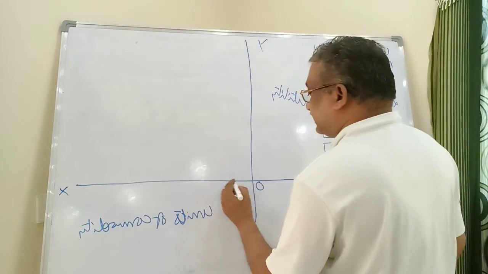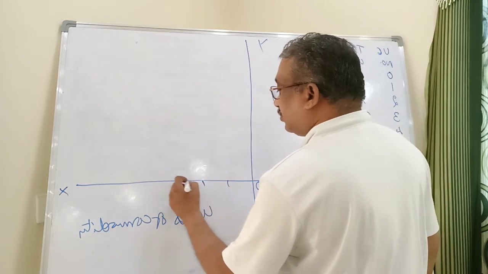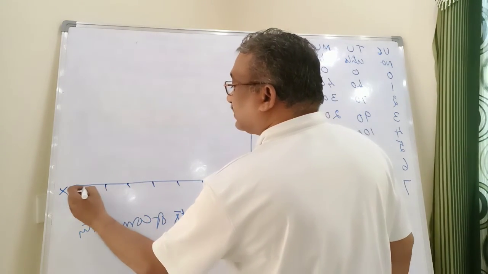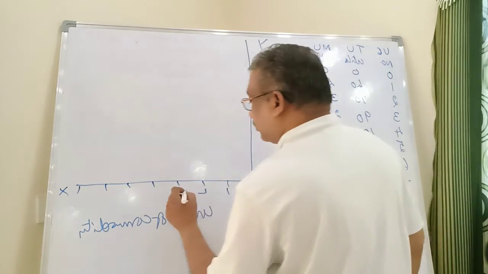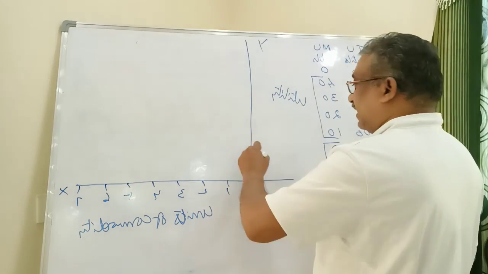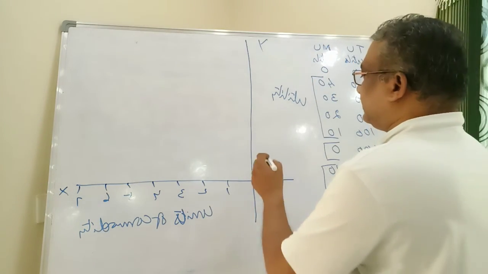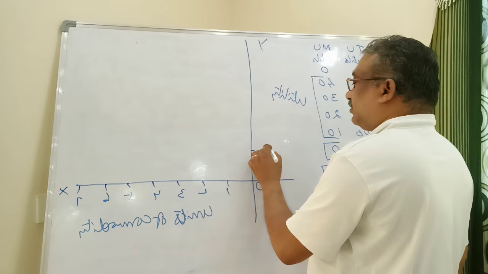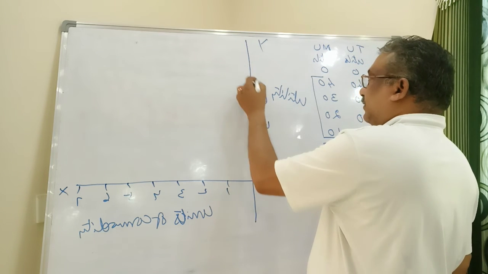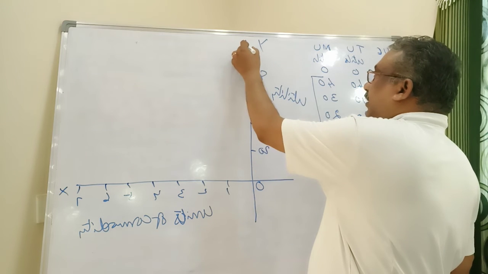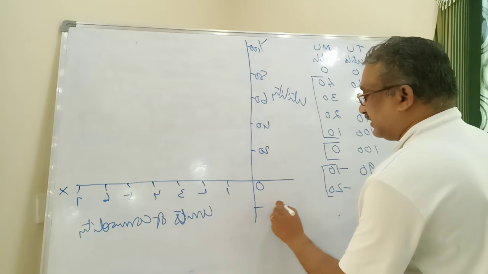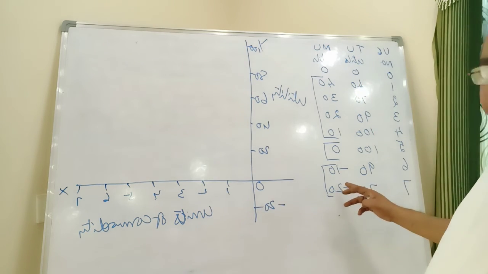The same scale: 1, 2, 3, 4, 5, 6, 7. Here I have taken 20 as the scale for utility: 20, 40, 60, 80 and 100. And minus 20 also, because negative values are there.